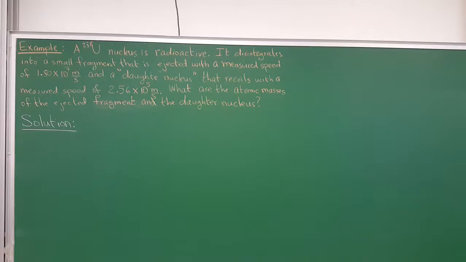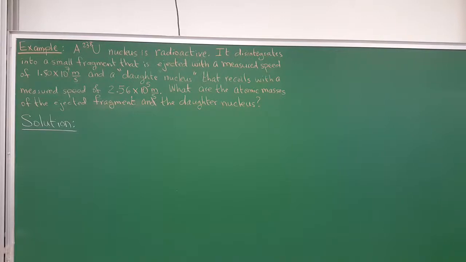So it says uranium-238 nucleus is radioactive. Okay. It disintegrates into a small fragment that is ejected with a measured speed of 1.5 times 10 to the 7 meters per second, and a daughter nucleus that recoils with a measured speed of 2.56 times 10 to the 5th meters per second. And then it says, what are the atomic masses of the ejected fragment and the daughter nucleus?